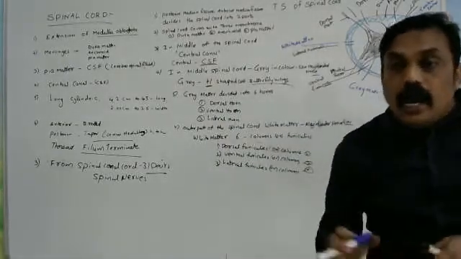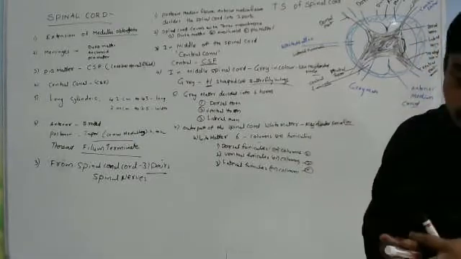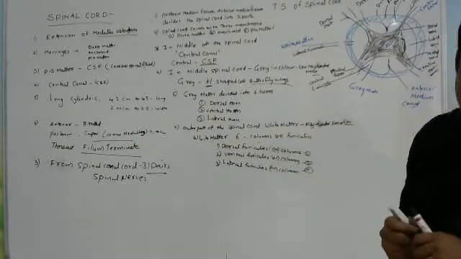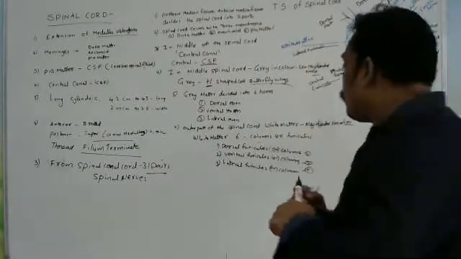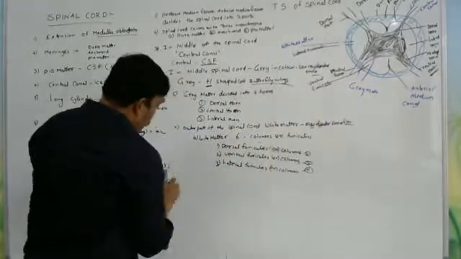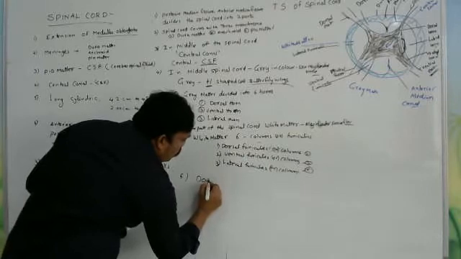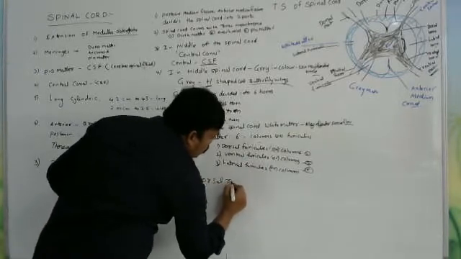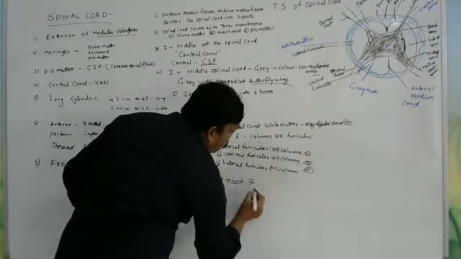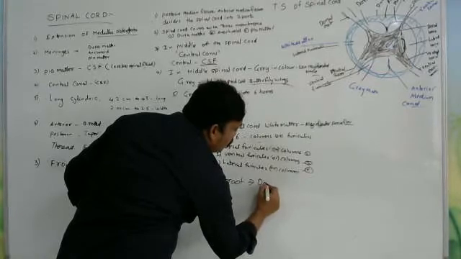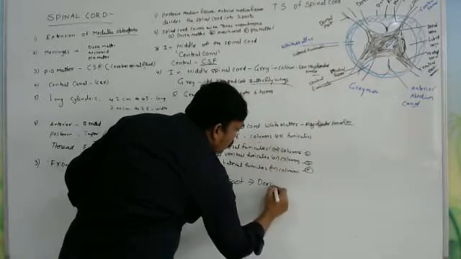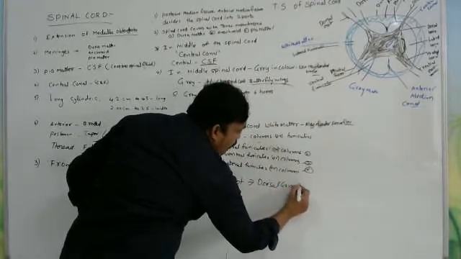Spinal nerves are attached with what? Dorsal roots and ventral roots. For example, the dorsal root. In the dorsal root there is the dorsal ganglion. I will explain the meaning of dorsal ganglion.